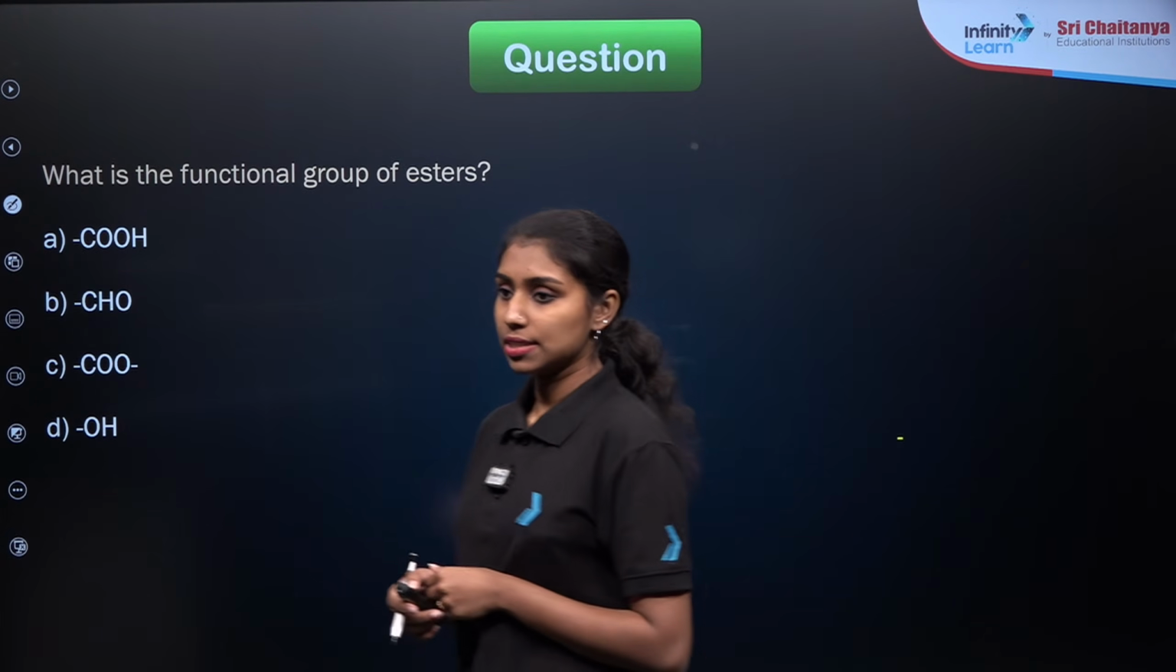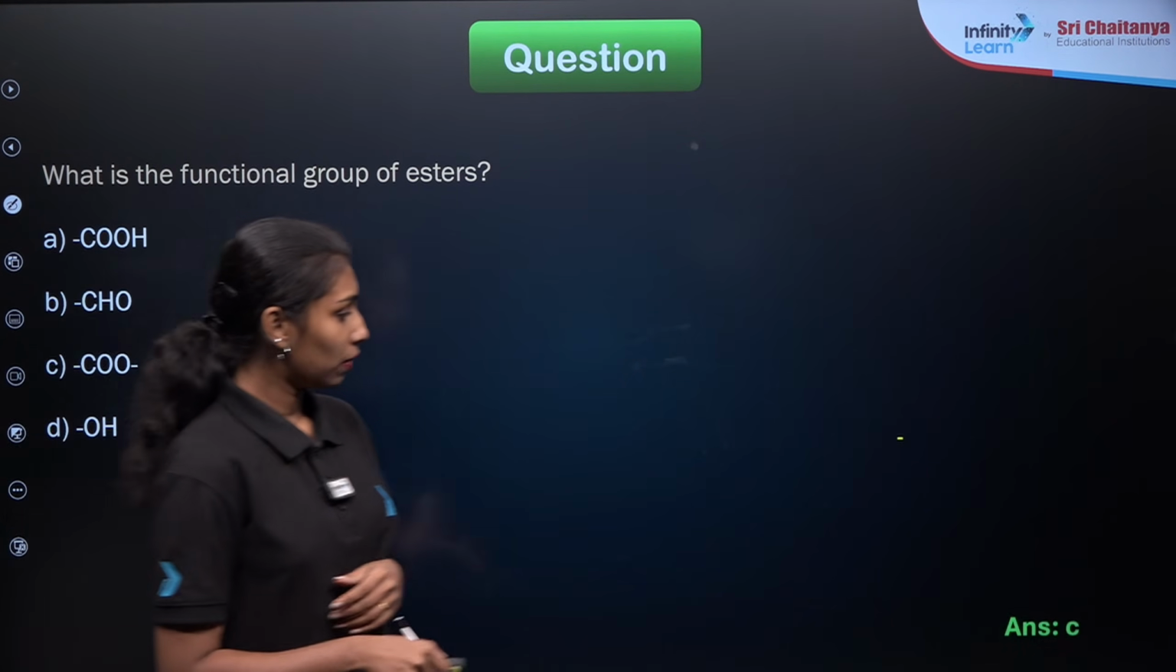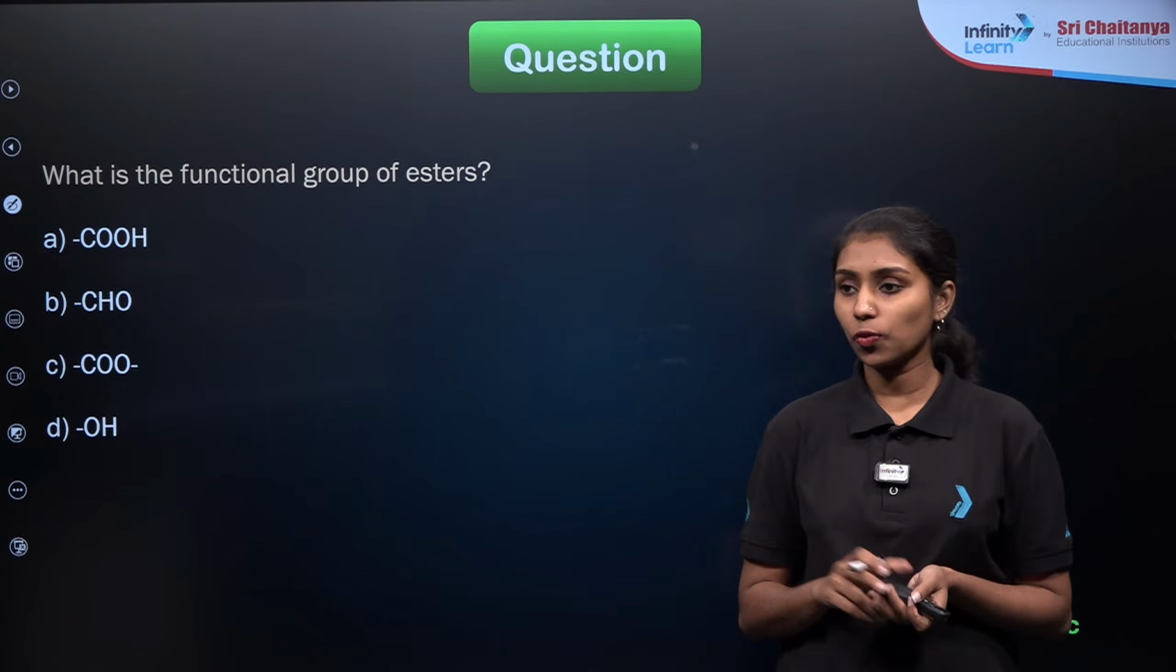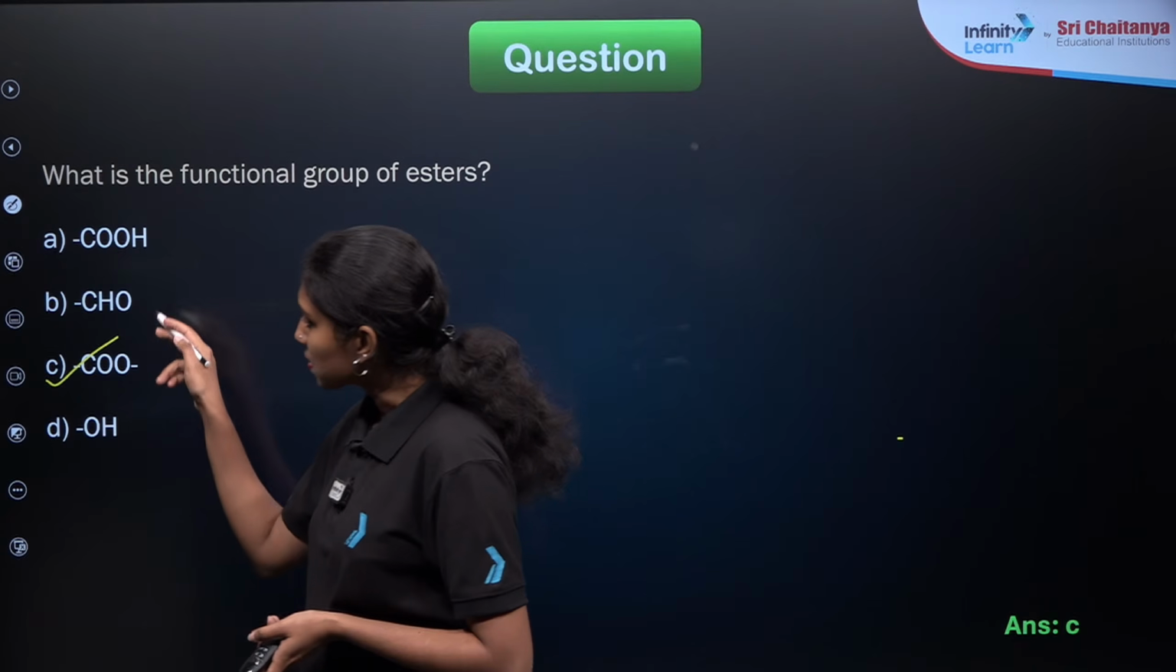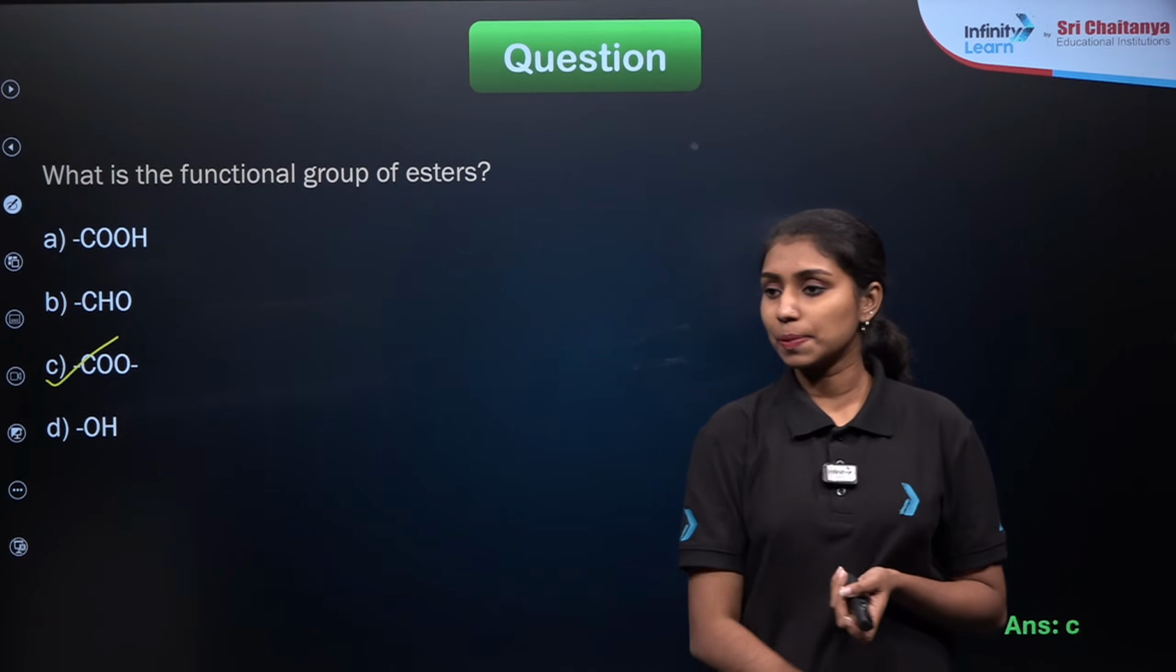Option C, right? C double O. So option C will be our correct answer. This is the functional group present in the case of esters. And the remaining we have already discussed: carboxylic acid, aldehyde and alcohol respectively.